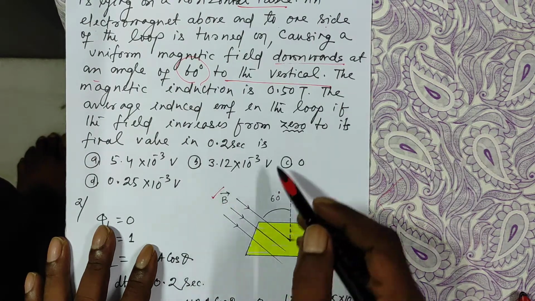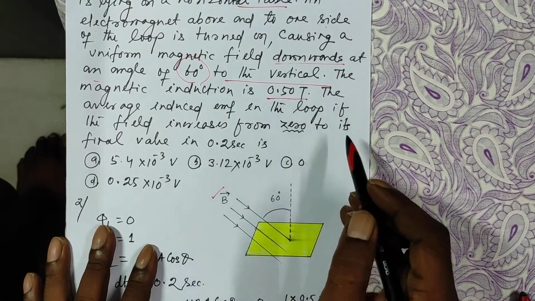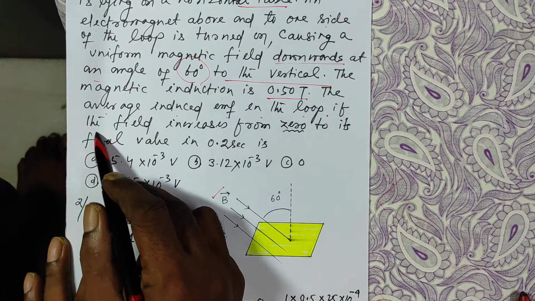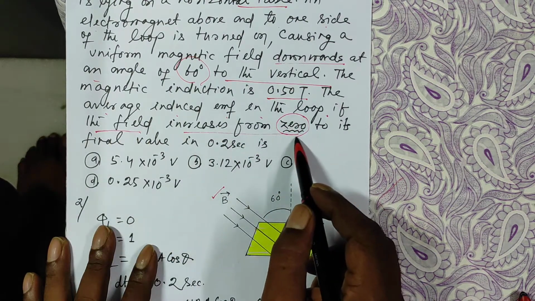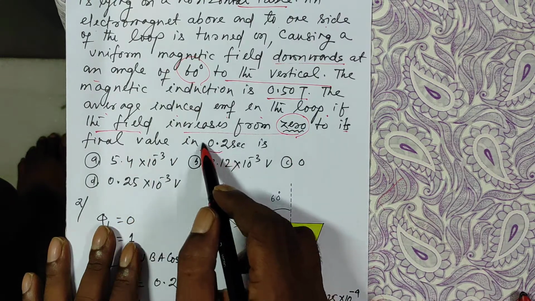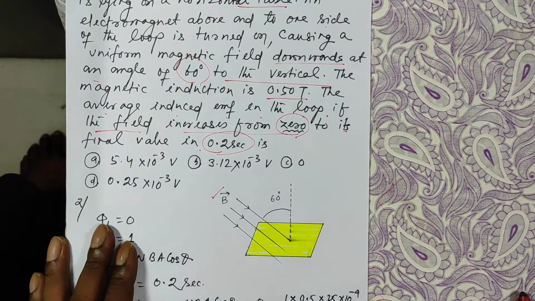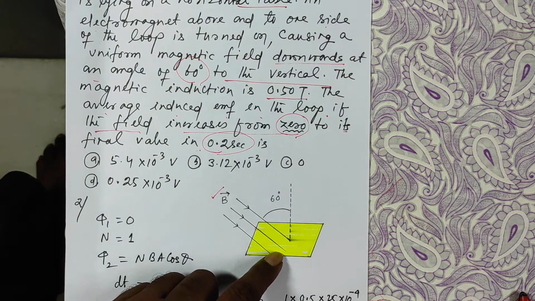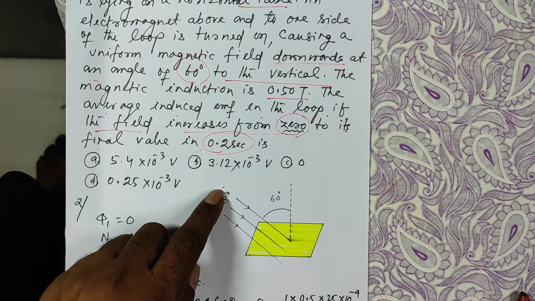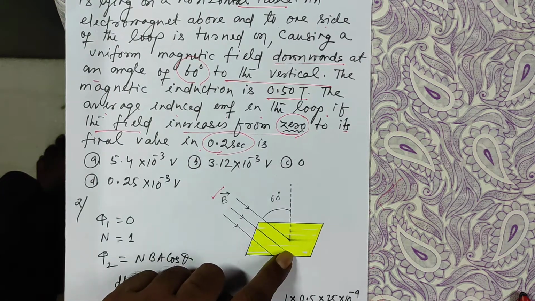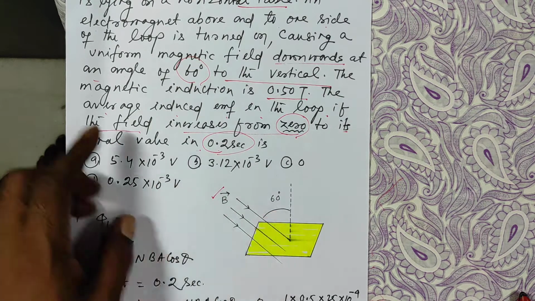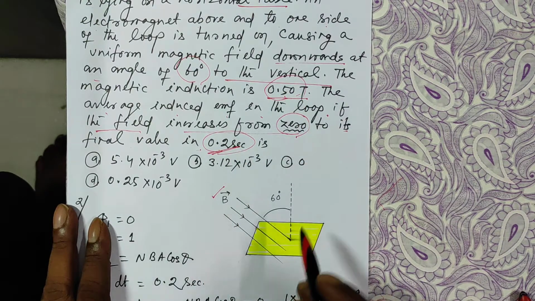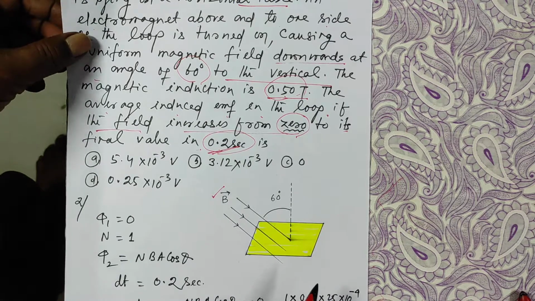And the value of this magnetic field is given as 0.5 Tesla. The average induced EMF in the loop, if the field increases from 0 to its final value in 0.2 seconds. Initially, when the electromagnet was not there, there were no magnetic lines of force passing through this. After the electromagnet is active, the magnetic lines of force are passing through this, but not normally, making an angle of 60 degrees. And it becomes 0.5 Tesla in 0.2 seconds. Then what is the value of the EMF induced?